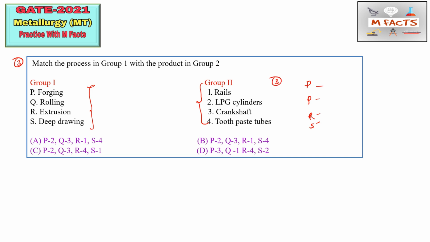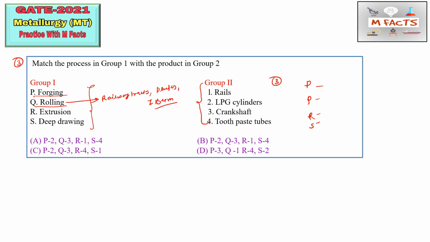So the first one is forging. Forging is a manufacturing process that utilizes direct compression. I already told you. And there is rolling also. Rolling and forging are the most commonly used. So what are the products of rolling? I hope you understood the products of these. Railway tracks, or in some places you will see rails, plate, I-beam. So these are the main products of rolling.